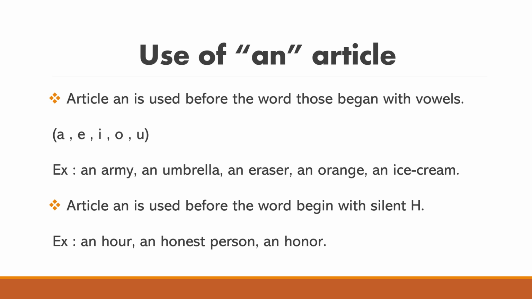Hour is what? The time, saying, right? We don't say it as "hour" with an H sound. We say it as "our". So here H is silent, so A is coming first. For that also we have to use an article: an honest person, an honor. Okay, understood? This is the use of an article.